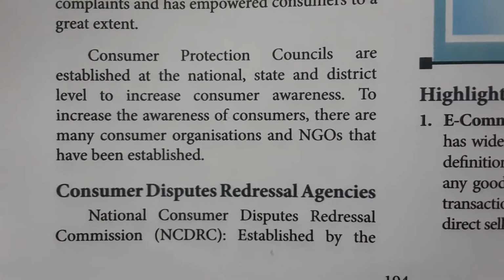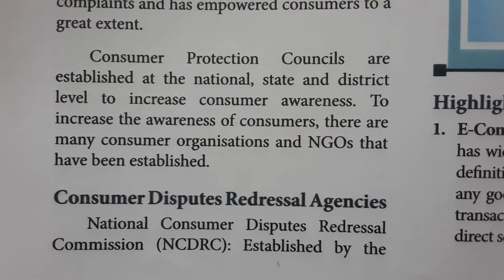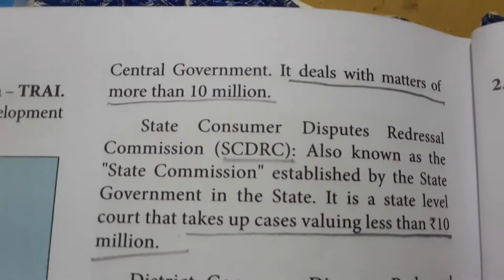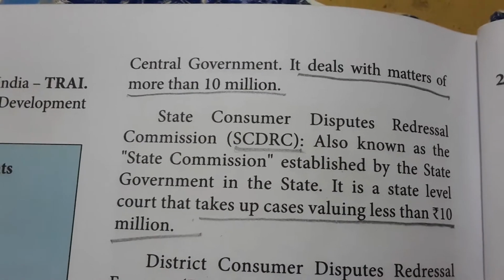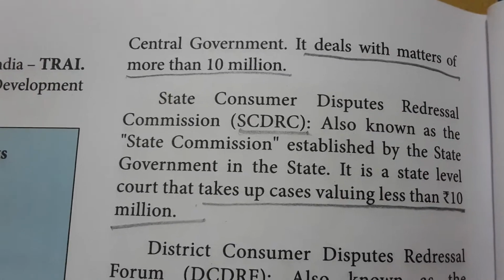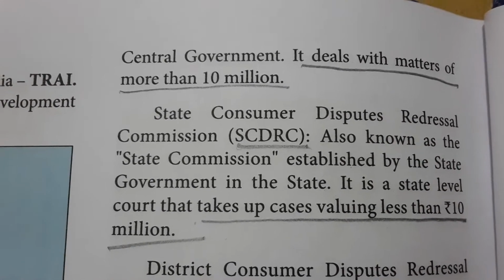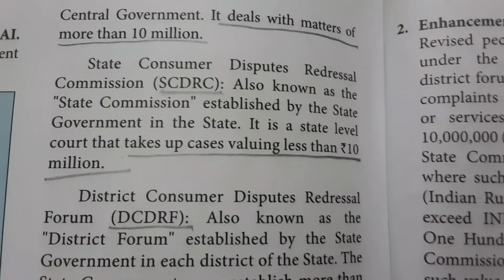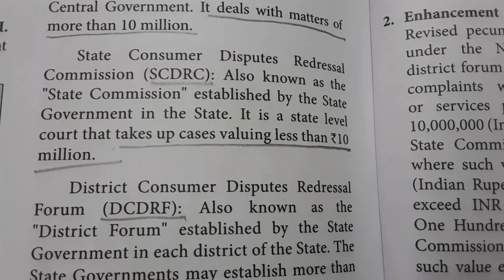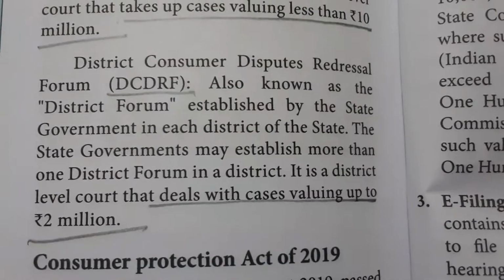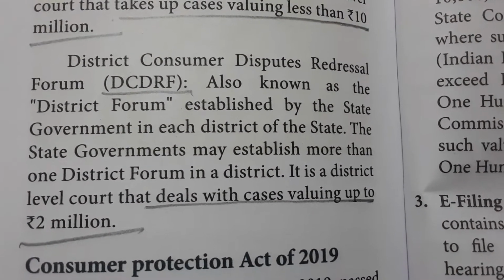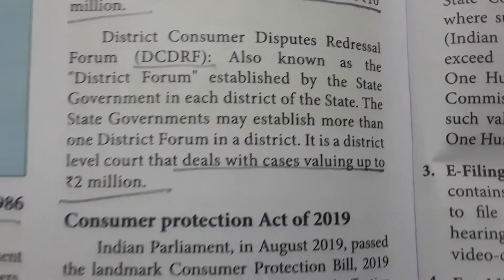Now the consumer dispute redressal agencies. The National Consumer Disputes Redressal Commission, established by the central government, deals with matters of more than 10 million. They may ask: the National Consumer Disputes Redressal Commission deals with matters of dash amount; the answer is more than 10 million. Next is the State Consumer Disputes Redressal Commission, SCDRC, which takes up cases valuing less than 10 million rupees. And the DCDRF, the District Consumer Disputes Redressal Forum, deals with cases valuing up to 2 million.